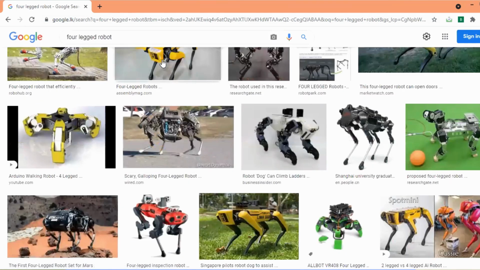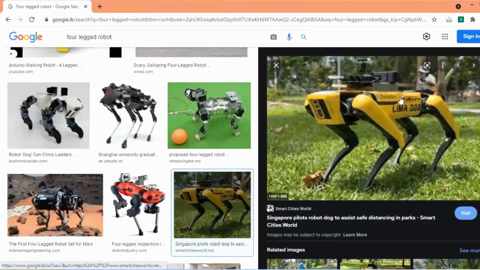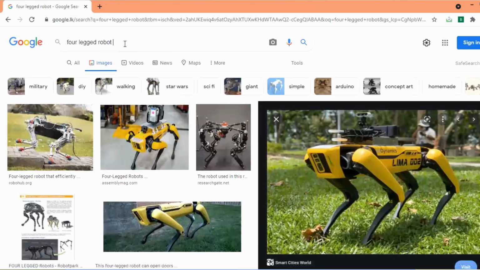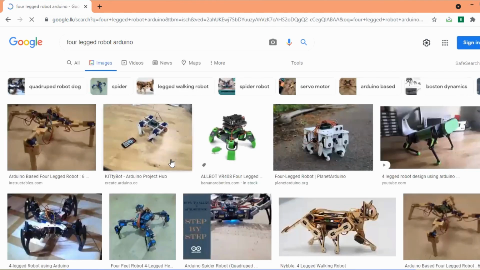robots. Okay. This is from Boston Dynamics. This costs around $75,000, right? Not Sri Lankan rupees, $75,000. So what I want to show you is a four-leg robot with Arduino, the type of robots that we will build in this course, right?